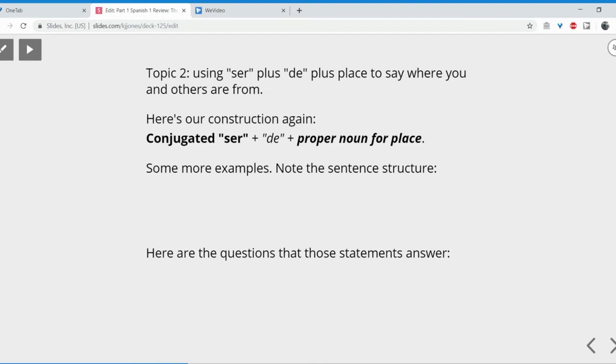Spanish has a strong internal logic and it obeys its own rules, right? So again, our construction: conjugated form of ser plus the preposition de plus the proper noun that names a place. We're going to see this over and over. Here's some more examples. Keep your eye on that sentence structure. For example, mi mejor amigo es de Mississippi. That's how you write Mississippi in Spanish, by the way.